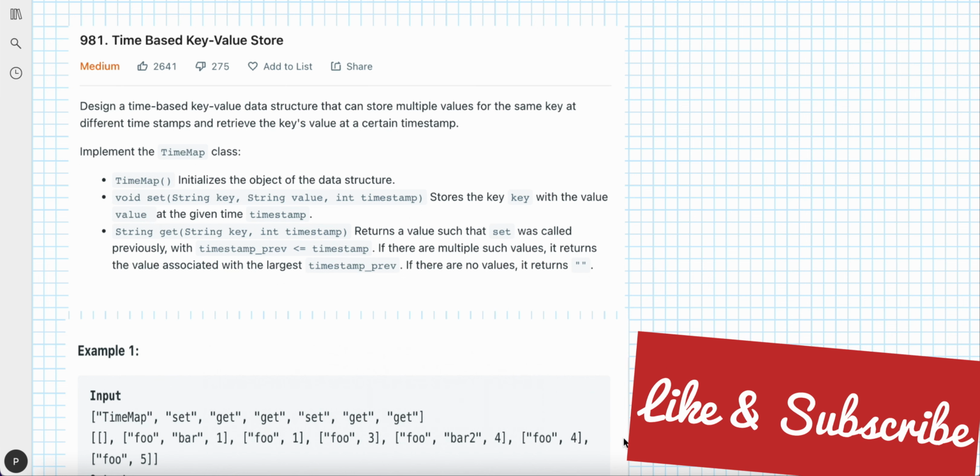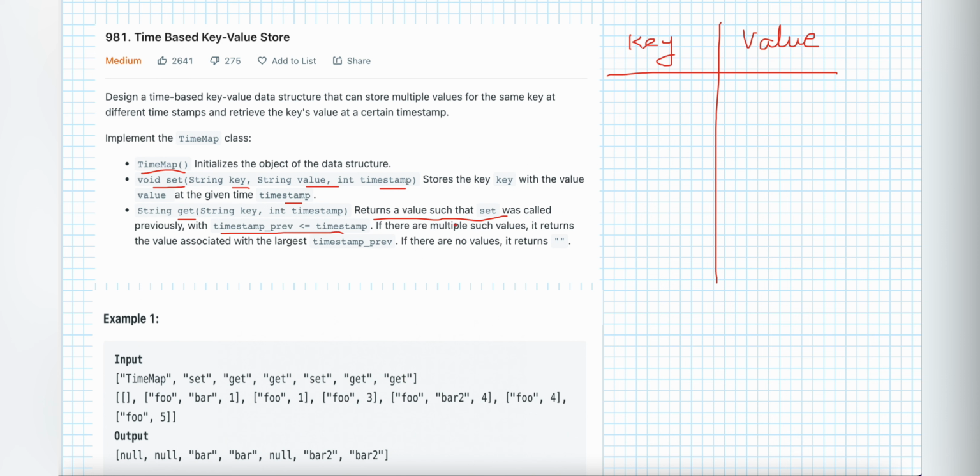Such that set was called previously with the timestamp, and they have given one condition. If we have duplicate values on that particular key, then we have to filter for the timestamp which is less than or equal to the given timestamp. So we have to find the nearest timestamp for that particular key. If there are multiple such values, it returns the one associated with the largest timestamp previous. If there are no values, we have to return an empty string.